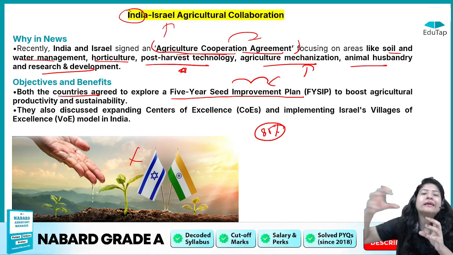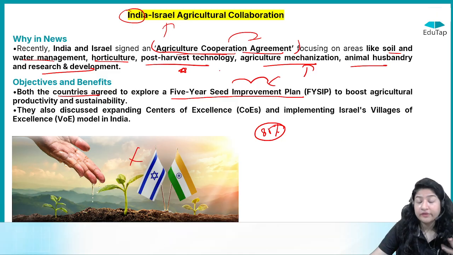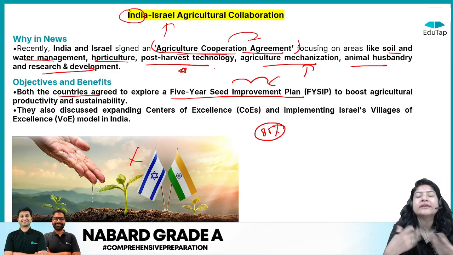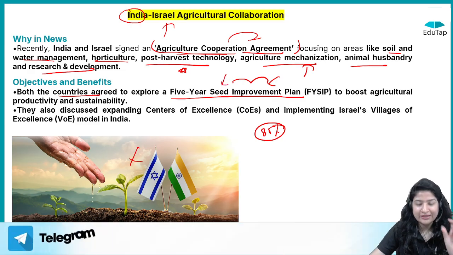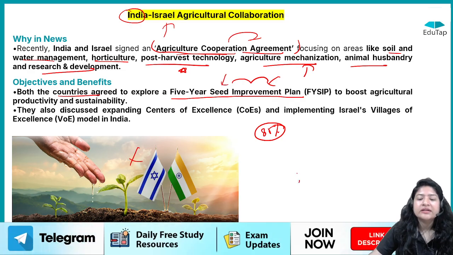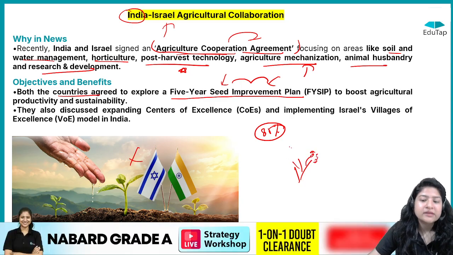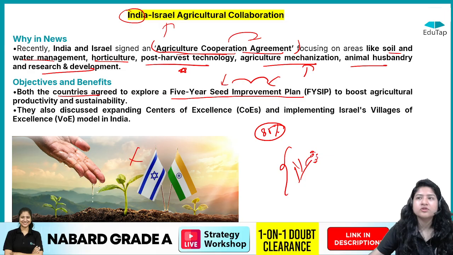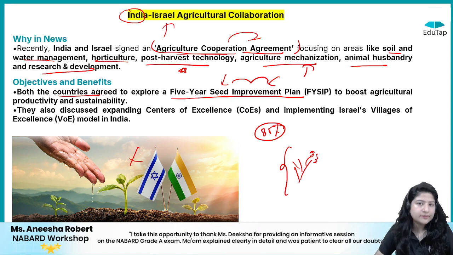Now this is how you can link it to the static portion of agriculture, right? What will be the benefit of seed improvement, or what can happen from it? For example, you can incorporate such genes where the size of the plant is small but the yield that they produce is very high. Because if the size of the plant is small, more plants can be sown in an area, but they are providing better yield, right?